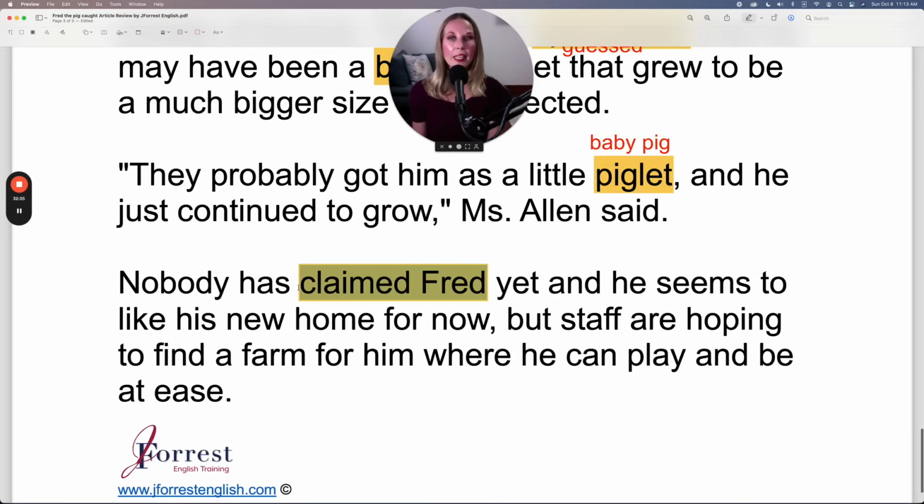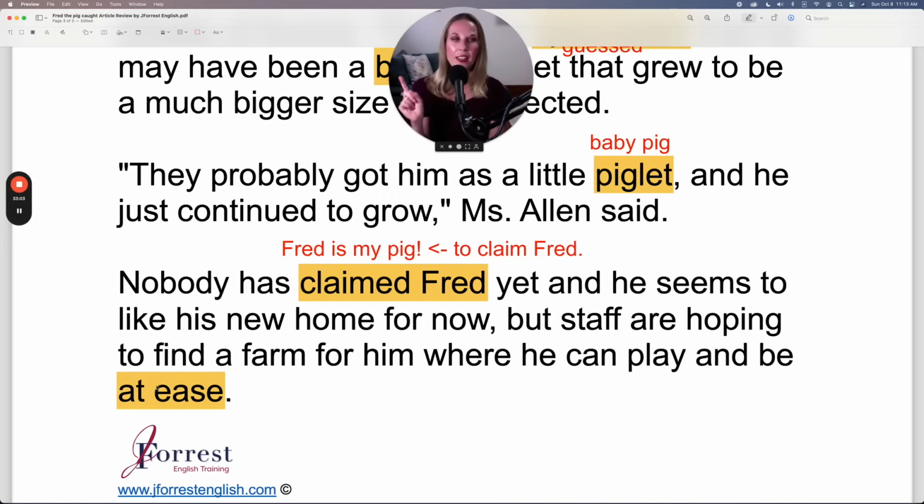So this means nobody has said, Fred is my pig. If someone said, Fred is my pig, then that person claimed Fred. But unfortunately, nobody has said that. And he seems to like his new home for now, but staff are hoping to find a farm for him where he can play and be at ease. At ease, you need the preposition at. This would be another way of saying be relaxed. If you're at ease, it means you're relaxed.